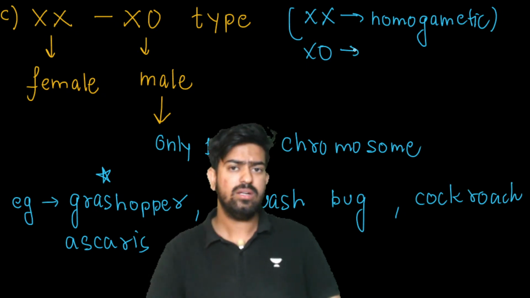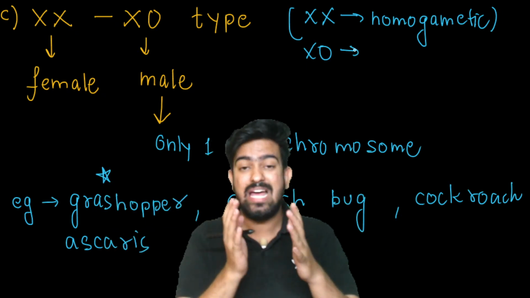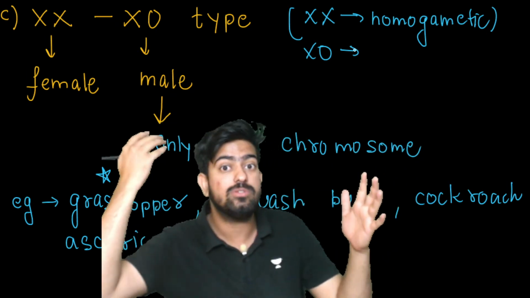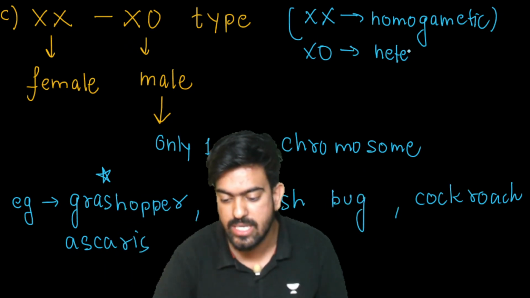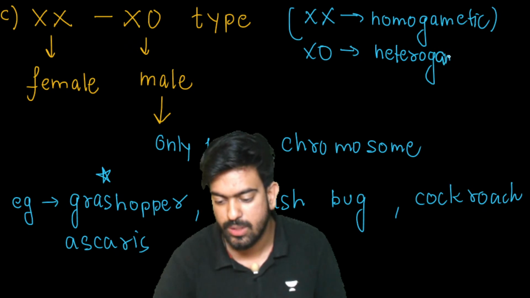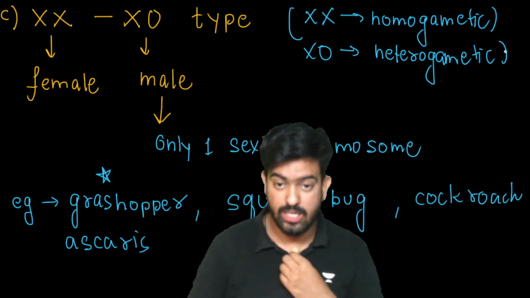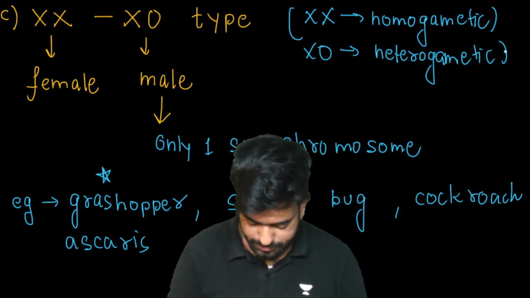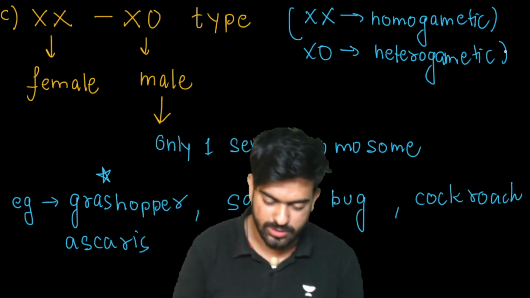Okay. Why, sir? X, it's having only one chromosome, but see what's happening here is that one gamete will have the sex chromosome and एक gamete में sex chromosome होगा ही नहीं, right? So it is heterogametic here. Clear to everyone? Any doubts anywhere? Let me know in the comment section, guys. No doubts? Great. Chalo. Let's move on.